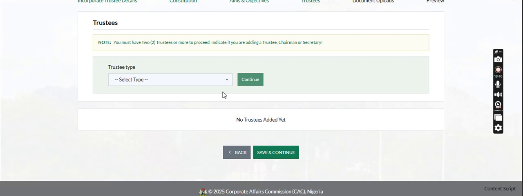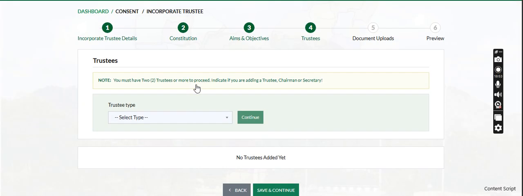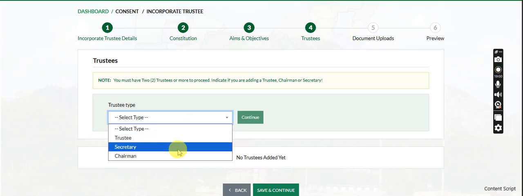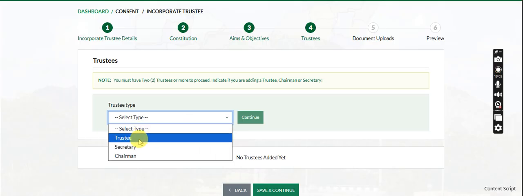There is another tip that I also want to let you know at this trustee part. Thank God you watched this video up to this place, because there is important information you really need to know regarding the trustee part of the NGO name reservation. If you want to input the trustees, make sure you input all the trustees first.